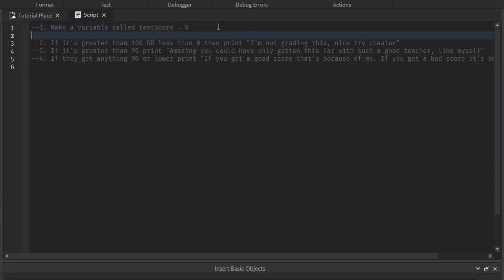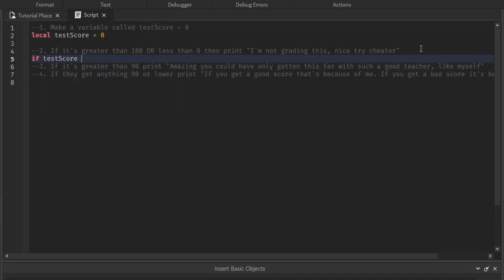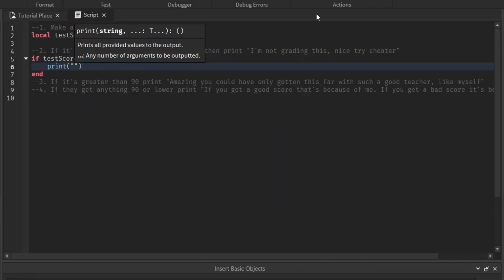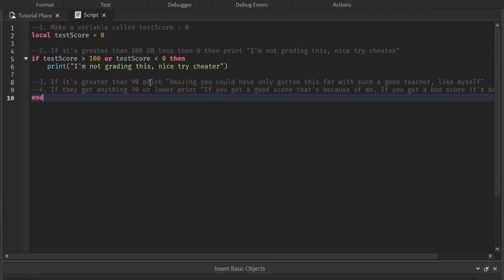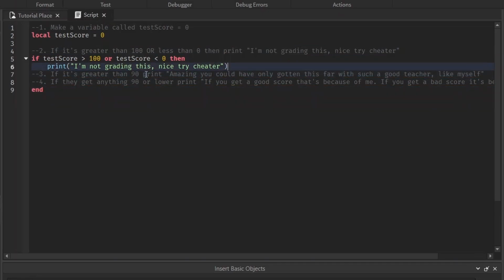So make a variable called test score equal to 0. If test score is greater than 100, those aren't realistic. Whoops. Or test score is less than 0. So we're going to print, I'm not grading this, nice try cheater, but I'm just going to copy and paste it. We'll move the end down there because we still have some more if statement stuff.